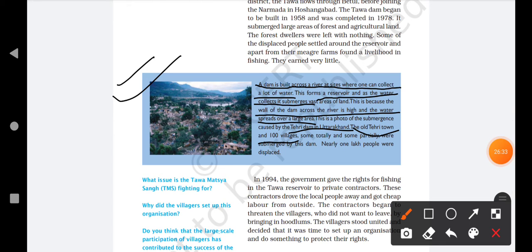In Old Tehri town, there were approximately 100 villages, and some were totally submerged or some were partially. Partially means some part of that area is secure, but some part is also submerged. Nearly 1 lakh people were displaced. And how many people were displaced from that area? 1 lakh people were displaced from that particular area.